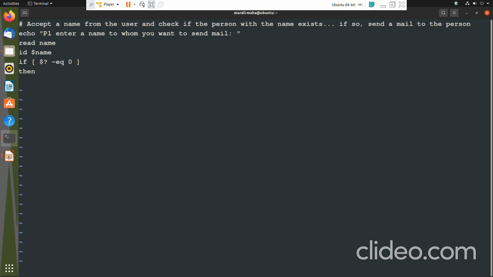right? So if the user exists, what we want to do according to the requirement is send a mail to the user. So how do you send a mail to the user? Using the mail command. Mail minus s, then maybe I want to give a subject like, your quota. And then I'll give the username. Username is there in the $name variable, right? $name, and then there is a concept called here document.